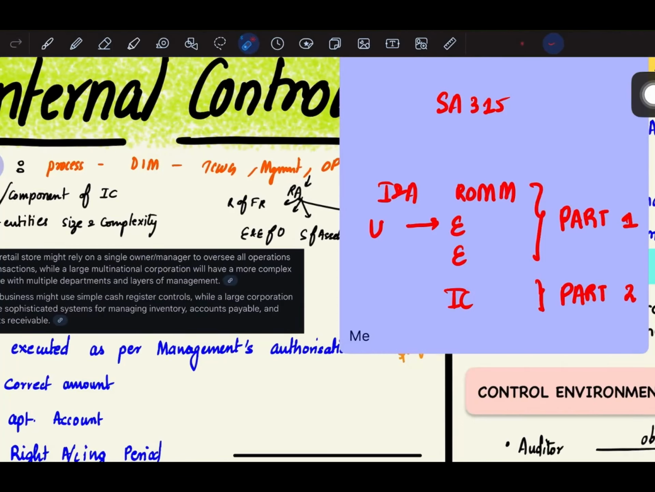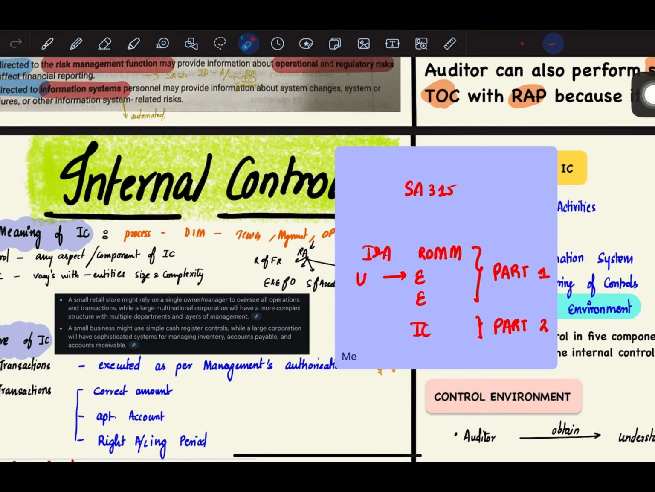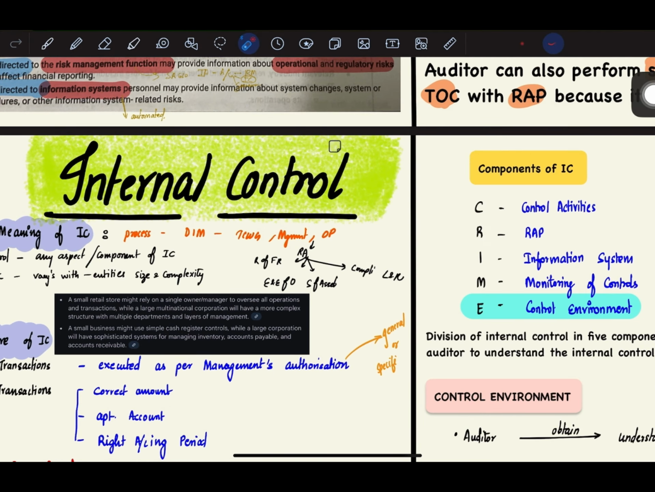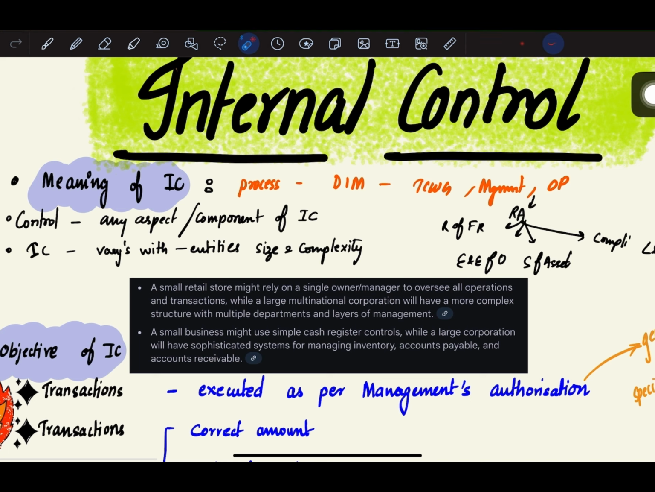So now let us start with part 2 of SA 315 that deals with internal control. We understood in part 1 that the auditor tries to understand the entity and its environment and also its internal control. So now today let us discuss completely about internal control.